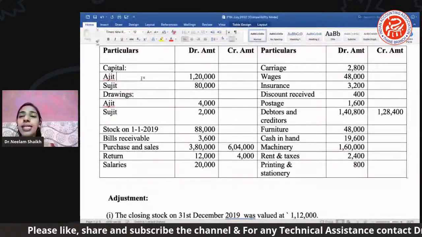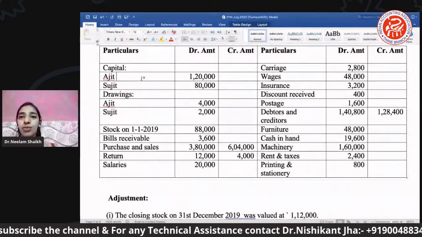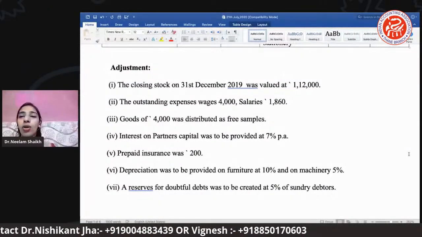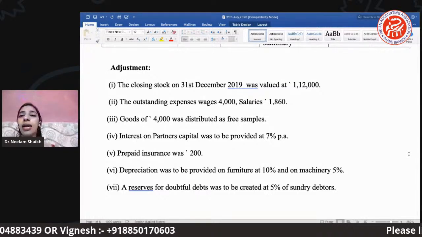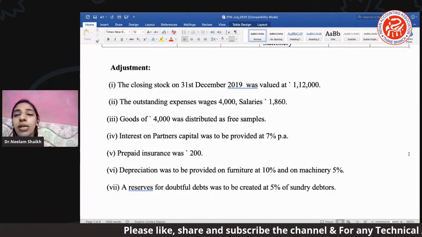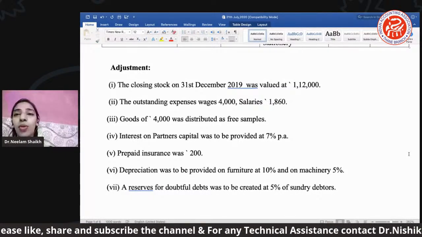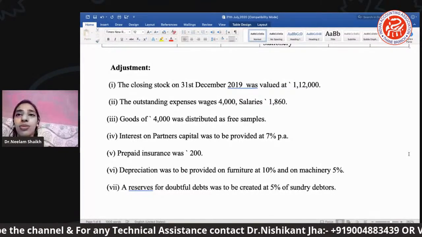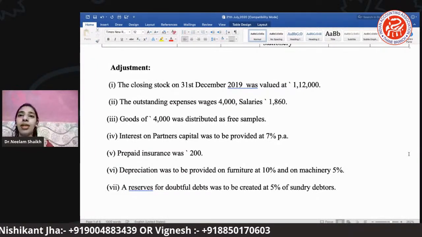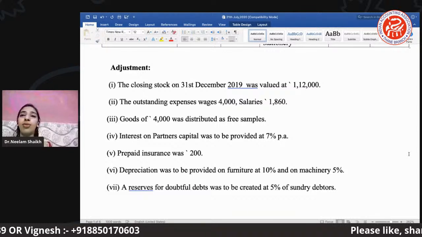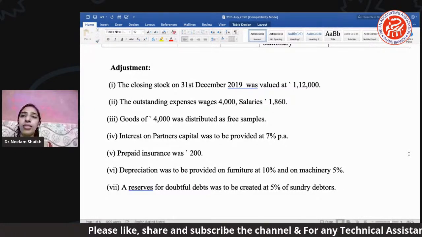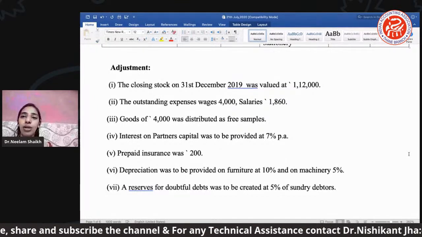Okay. Let's see the adjustment. We have seen the whole trial balance. Let's see the adjustment. Now the first adjustment is closing stock. Closing stock means the stock which is in the hand of a trader at the end of the financial year. Just now I told you there are internal adjustments and external adjustments. So this list is all your external adjustments. Now what we will do, simultaneously we will mark their two effects. Closing stock will have two effects. One will go to your balance sheet and one will be marked under your trading credit side.